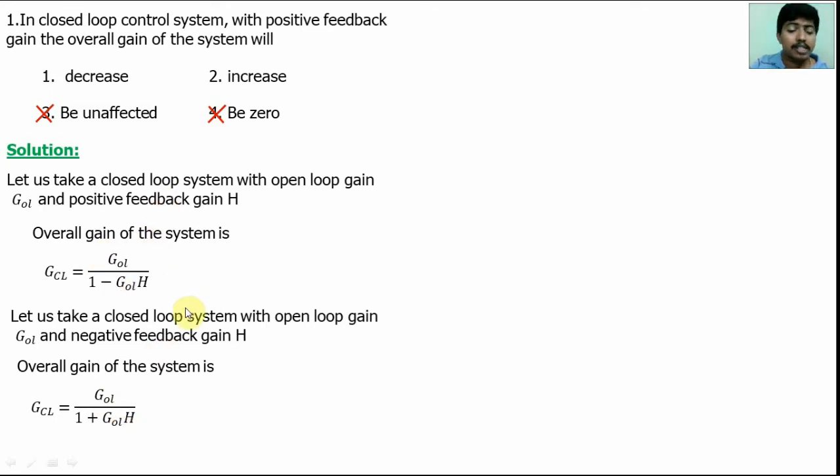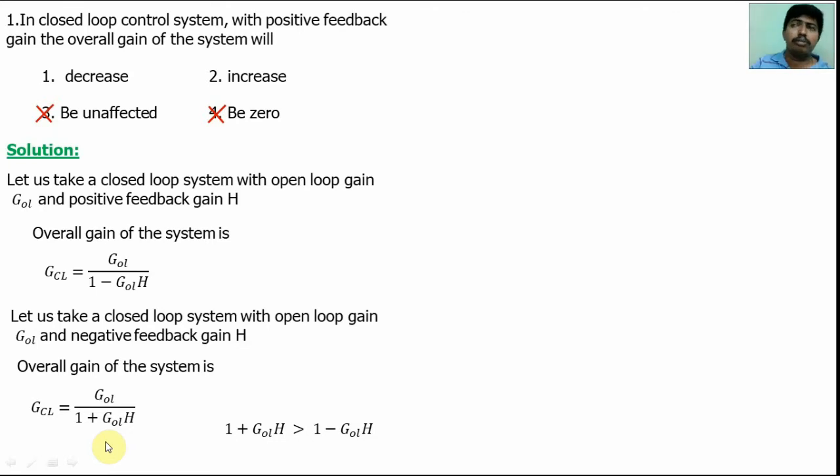Compare both cases. If it is positive feedback, 1 minus GOL H. If it is negative feedback, 1 plus GOL H. So 1 plus GOL H is greater than 1 minus GOL H. This term is higher than this term. The term is in the denominator, so if it is higher, the total value will be lesser. Here this term is lesser, so the total value will be higher. So when it is positive feedback, the gain increases. If it is negative feedback, the gain decreases.